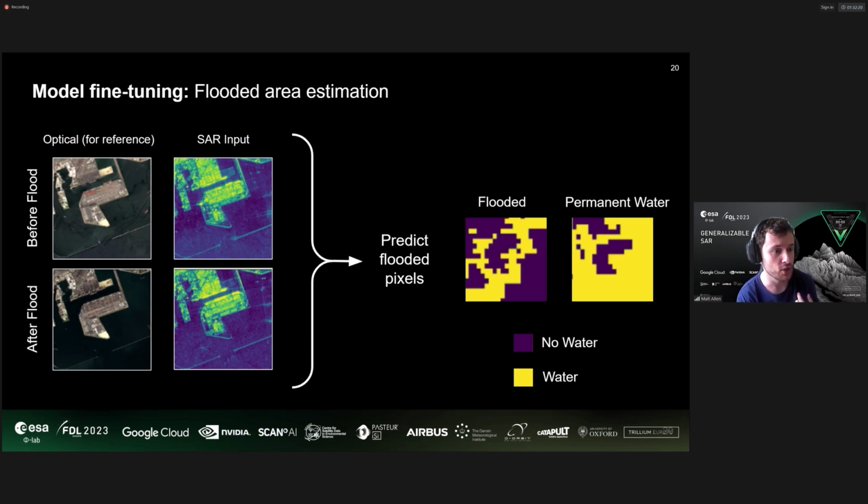Secondly, it's not quite as simple as just doing, say, land cover classification on two different images and then looking for the difference. For example, you may have standing water somewhere which is permanent, but if it gets deeper, it still constitutes a flood.